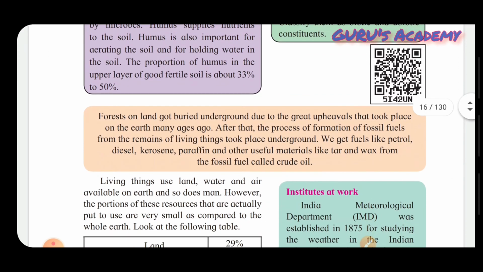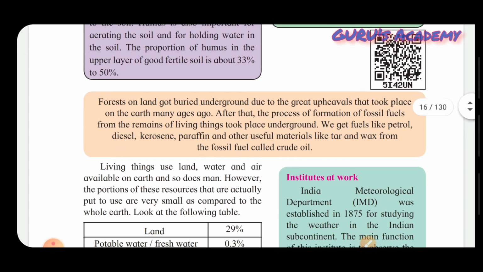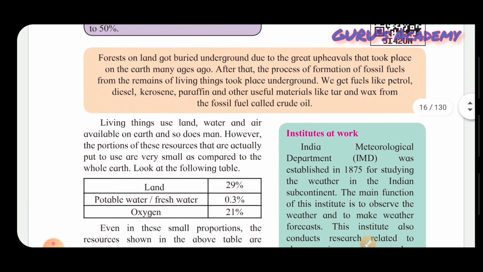Now next is: forest on land gets buried underground due to great upheavals. Now you all know what upheaval means. Upheaval means a sudden change. So there was a sudden change which took place on our earth many years ago. And after that the process of formation of fossil fuels took place underground. You all know what fossil fuels are. Those are coal, natural gas, fuel oil from the remains of living things. We get fuels like petrol, diesel, kerosene, paraffin, and other useful materials like tar and wax from fossil fuels, that is called crude oil.